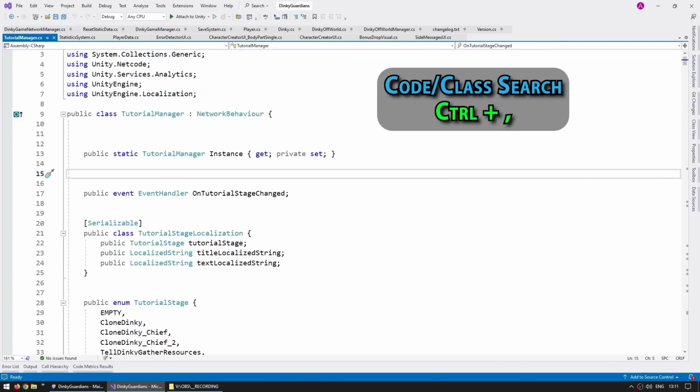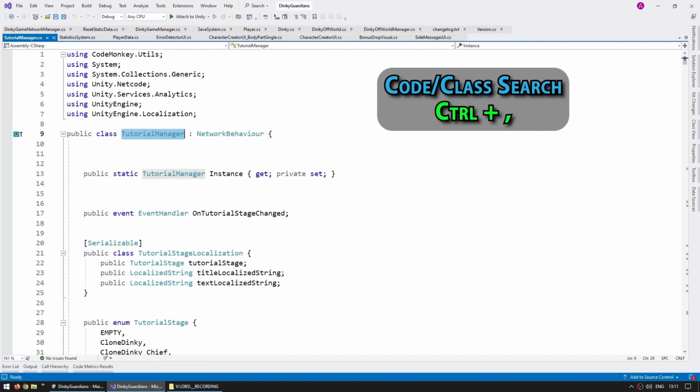Again, note how throughout all of this, my fingers never leave the keyboard, I never touch the mouse. So personally, whenever I'm making my games and I want to open another class, I never go into Unity and manually double click on that file. I always do it over here, press Control comma, search for anything, press enter, and it opens.